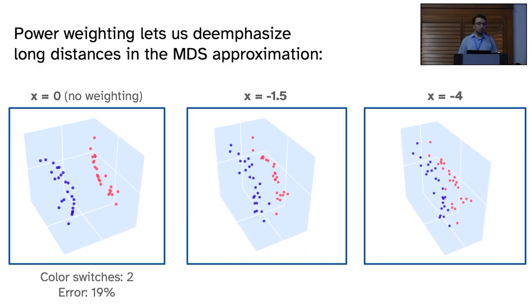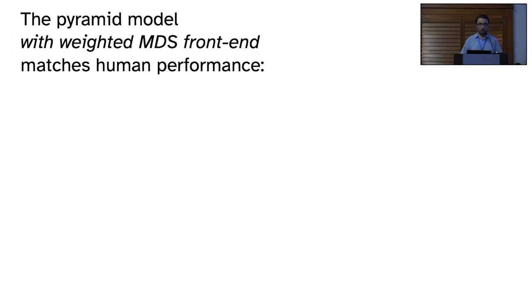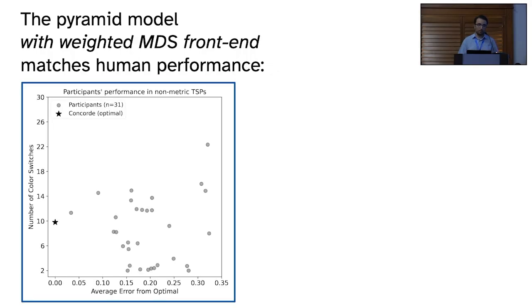And this is what the results are for each of these versions. For the one where we do no weighting, the pyramid model just always does two switches, and it does relatively poorly. As you increase that weighting, it keeps doing more switches, and these turn out to be good switches because the error is also decreasing. So the pyramid model with this weighted MDS front end is matching human performance. This is the same plot of human performance that I showed you before.